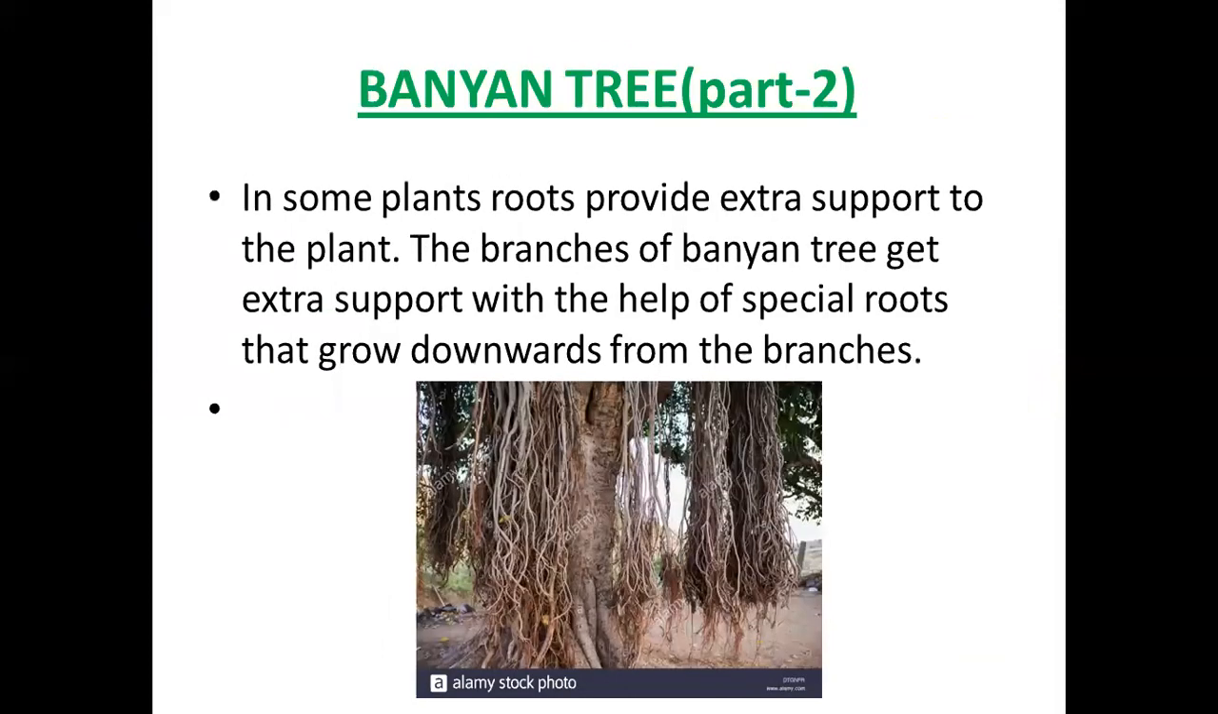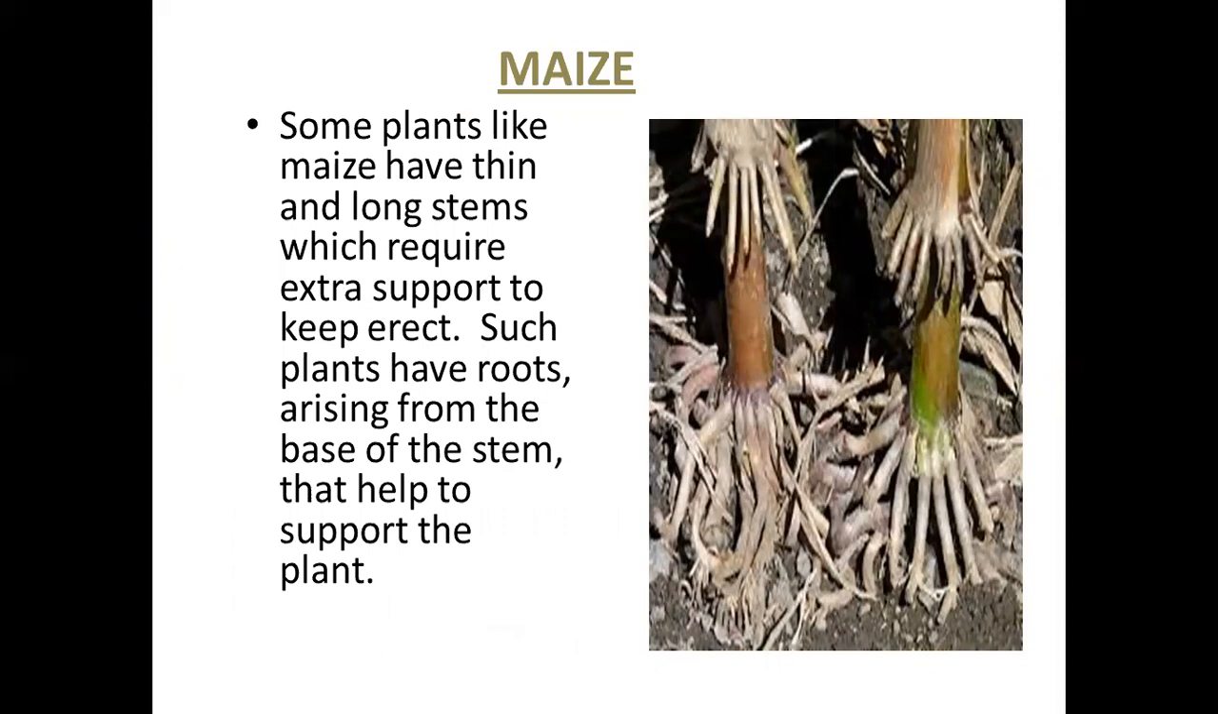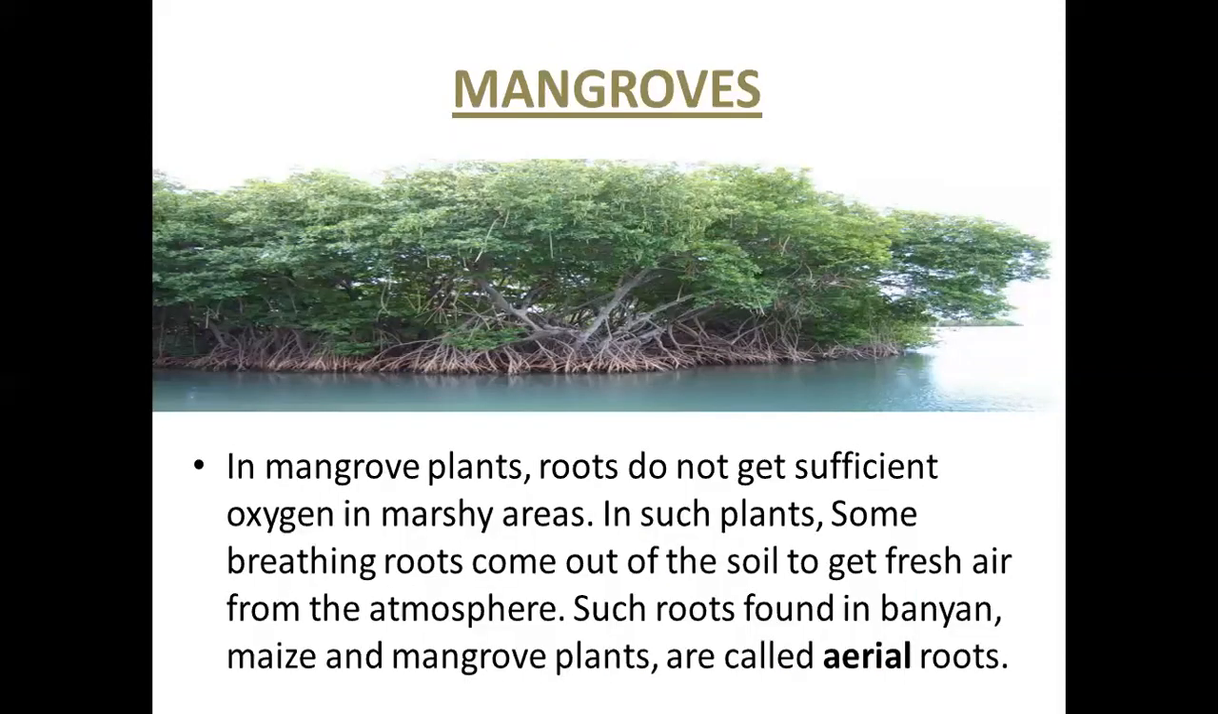Once again, we observe those pictures. Banyan tree, the roots are growing downwards from the branches to give support to the plant. In the maize plant, the roots are growing from the base of the stem to support the plant. Why? Because the stem is thin and long, which requires extra support to keep the plant erect. And in mangrove plants, the roots will not get oxygen. So they will come out of the soil. Those breathing roots come out of the soil to get fresh air from the atmosphere. These are all the special functions of the roots.